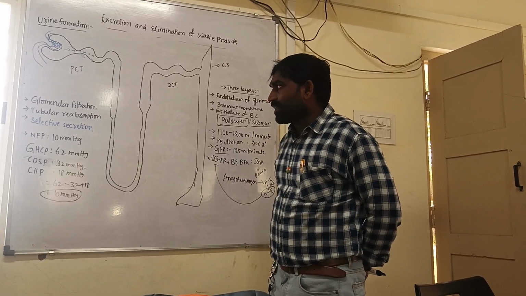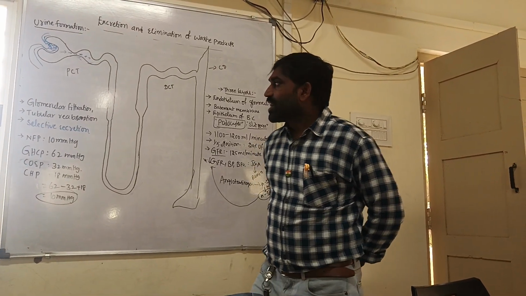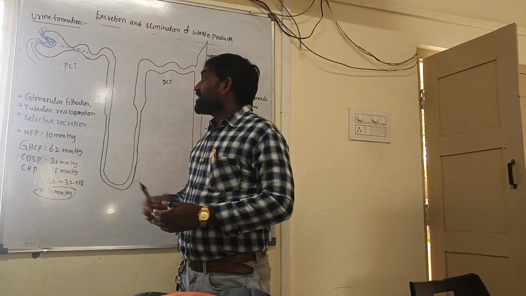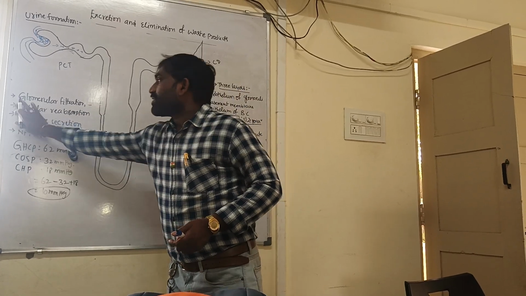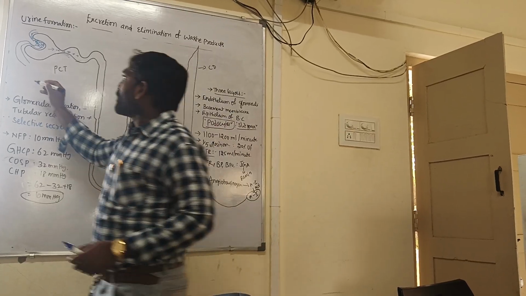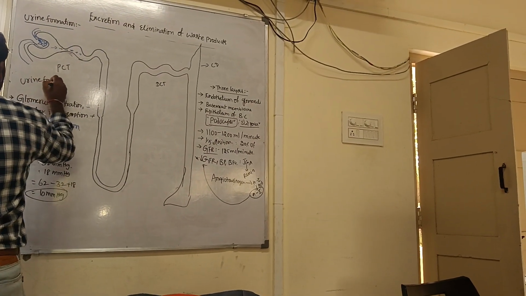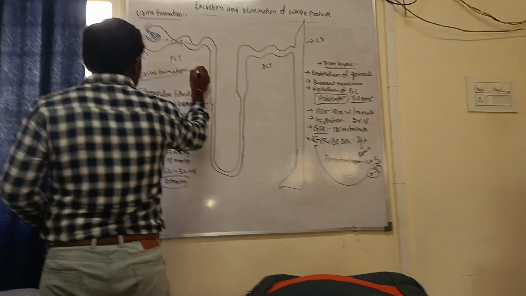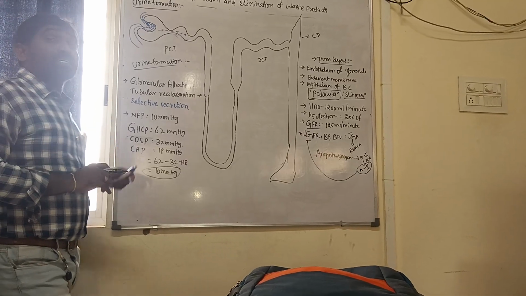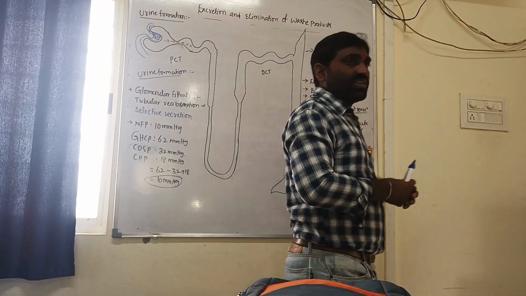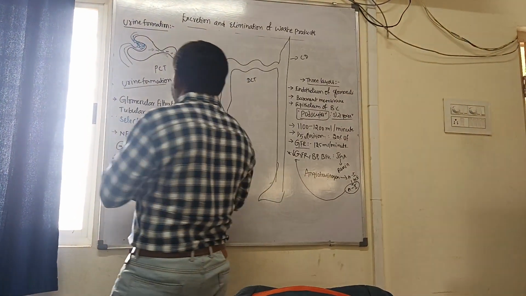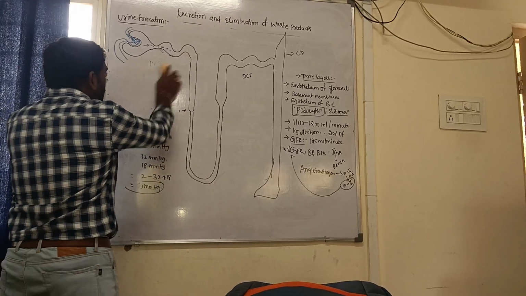Here I am telling you, urine formation is equal to glomerular filtration minus tubular reabsorption plus selective secretion. Understand? Let us talk about the functions of the tubules.